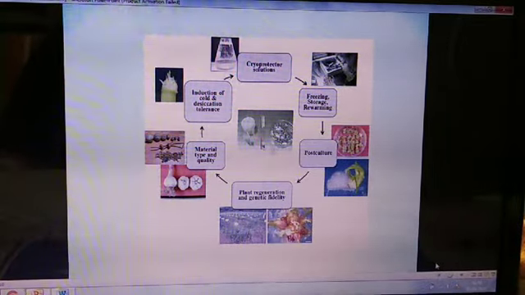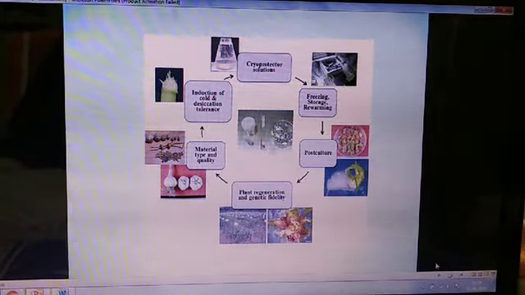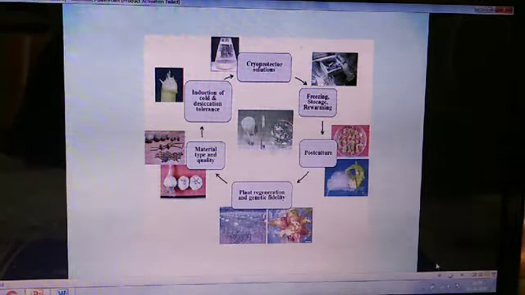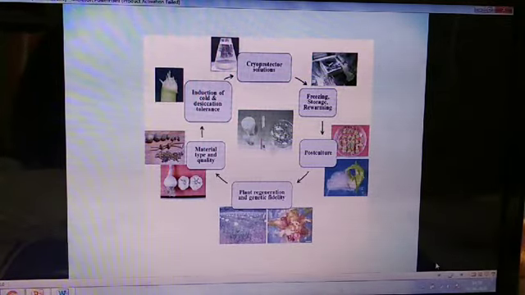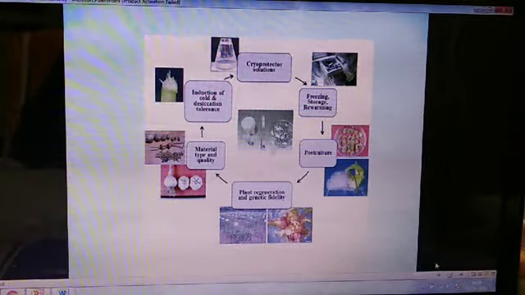This picture makes it clearer. First of all, the plant material is chosen. Next, addition of cryoprotectant and then freezing in liquid nitrogen. Next step, thawing and then washing and reculturing and then transferring to the field.